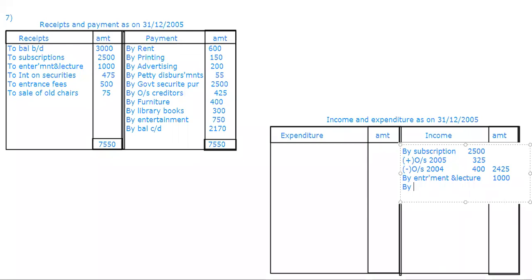Then by interest on securities. I think interest on securities also we have adjustments. Just check. Outstanding 150, ma'am. Yes. So current year outstanding.